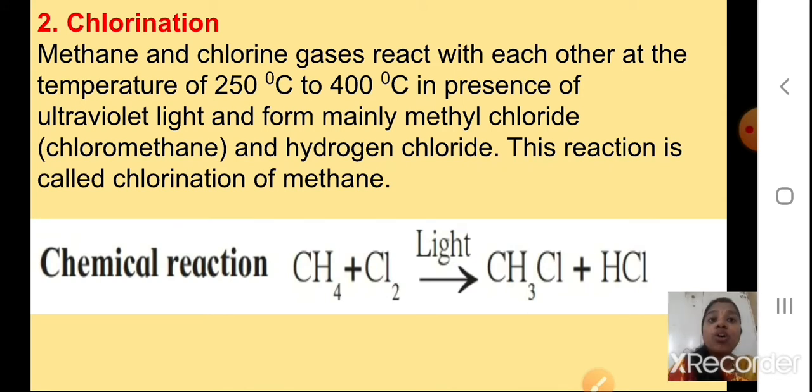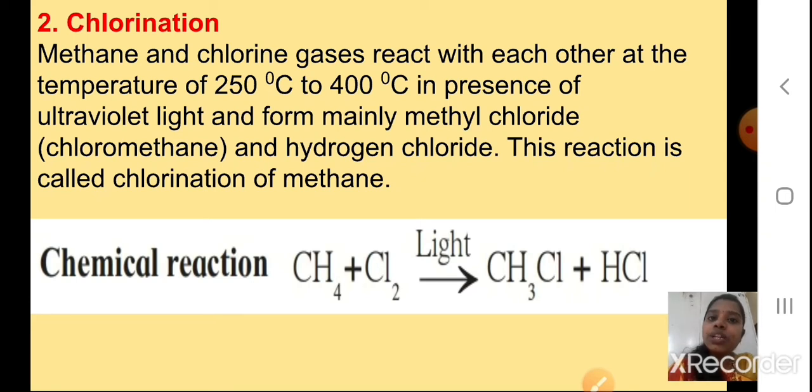Why chlorination? Because we are reacting the methane CH4 with chlorine. Okay, so we call it as chlorination. So see the reaction students. CH4 plus Cl2 in presence of ultraviolet light means you are going to need the UV light. Okay, so light it is written on the arrowhead, gives you CH3Cl, that is methyl chloride, or you will call it as chloromethane. Okay, plus HCl, okay, hydrogen chloride, or hydrochloric acid you can say.